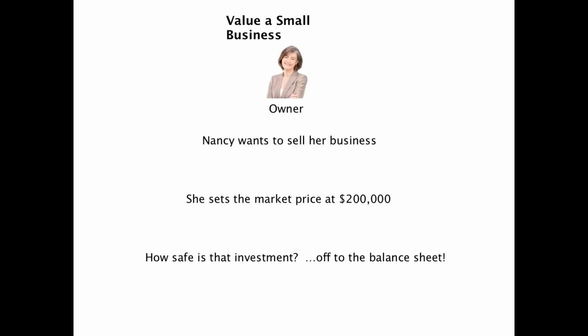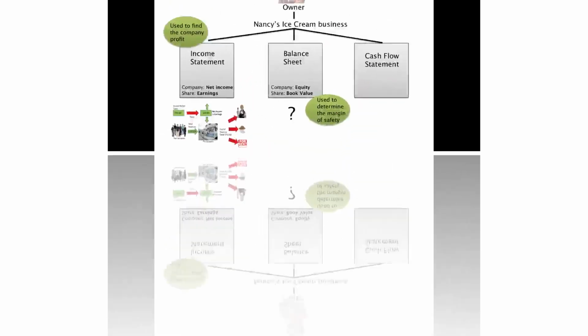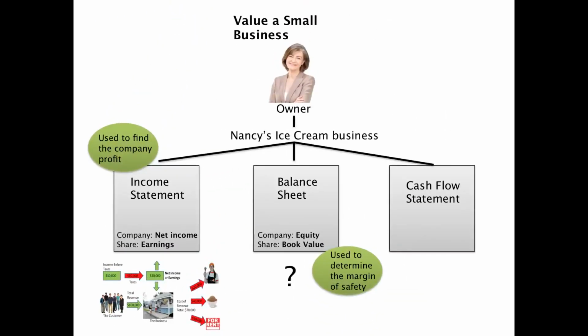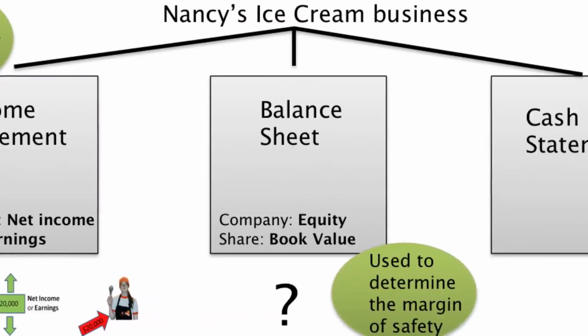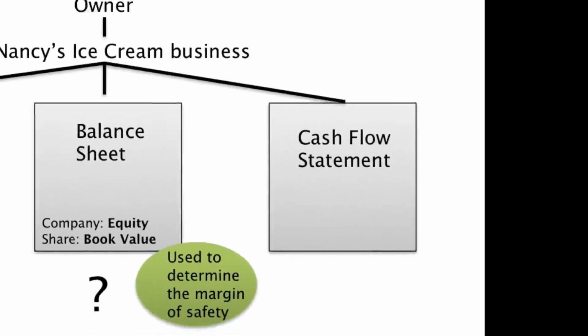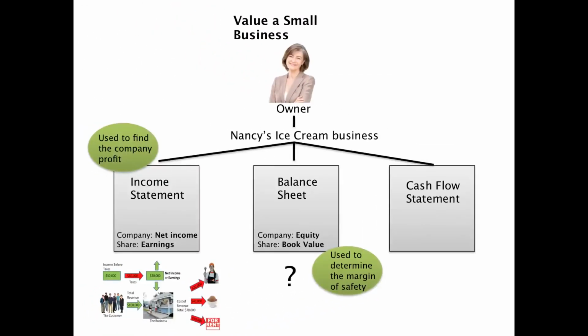So off to the balance sheet is where we're going to have to figure that out. Any business, any corporation has 3 pieces of paper that they have to account for all the things that their business operates. The first one's the income statement, the next one's the balance sheet, and the third one is the cash flow statement. And I have a little square there representing each one of these documents.